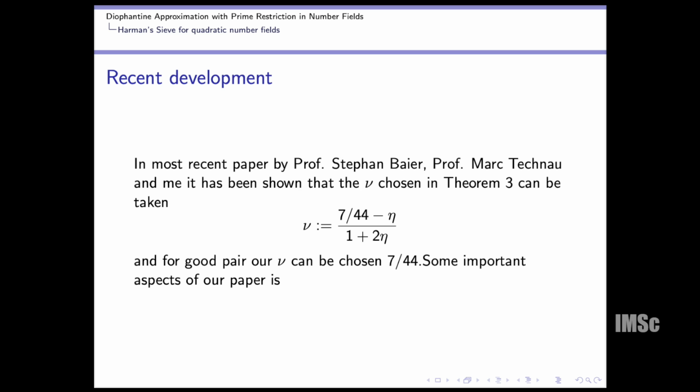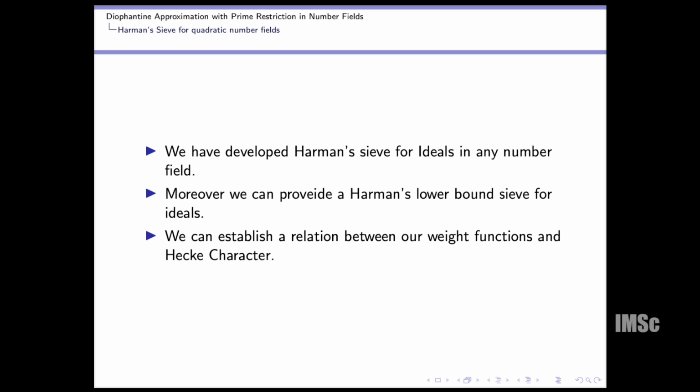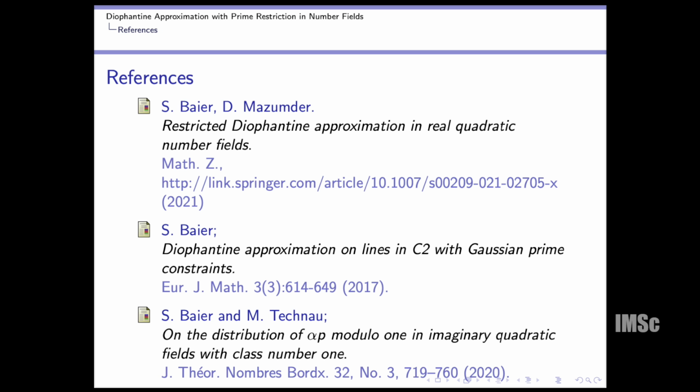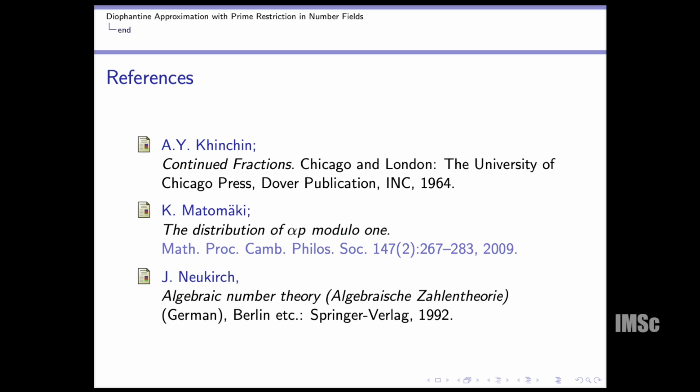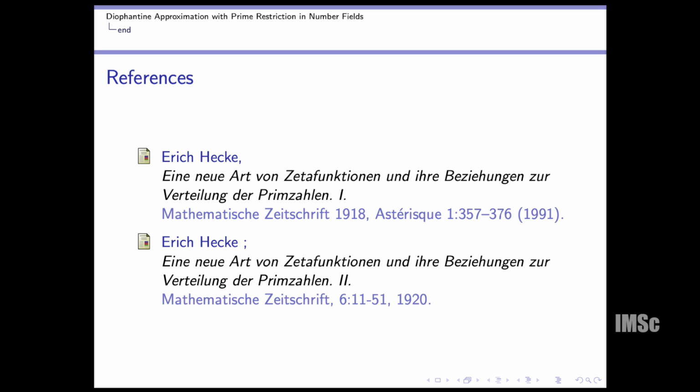It is an analog of Heath-Brown's 7 by 22, which is 7 by 44 in this case. In that case we developed the Heath-Brown sieve for ideals in any number field, and we also provided a Heath-Brown lower bound sieve, and in the weight functions we have chosen, there is a relation between Hecke characters and their weight functions, and ultimately we proved the result. These are the references, and thank you.